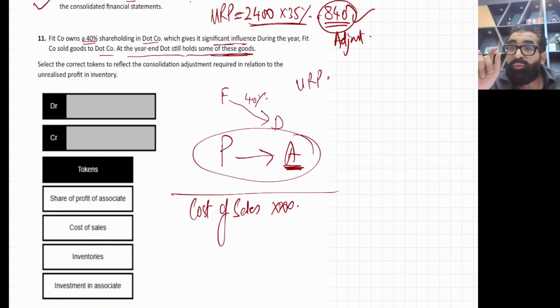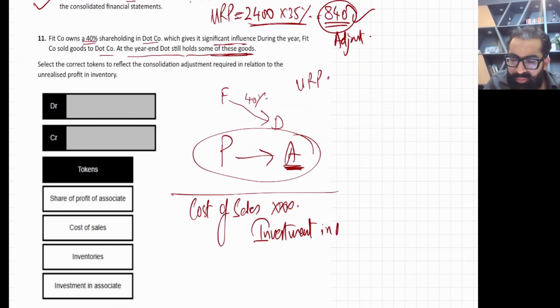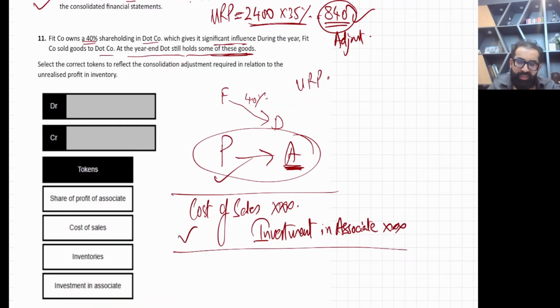We have only one asset of A company in our books, and that is investment in associate, that is, the carrying value of investment in associate. So we will credit that carrying value of investment in associate. We'll remove URP from investment in associate, right? So this is the entry of P2A. So the answer is this and this. Cost of sales debit. Let me write here.